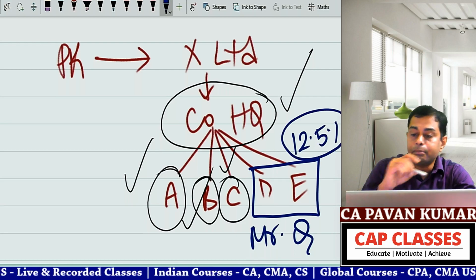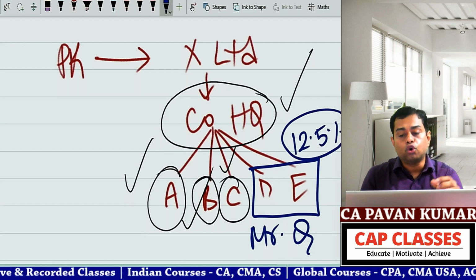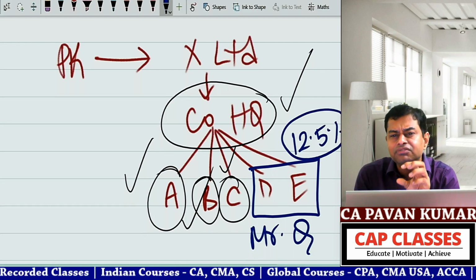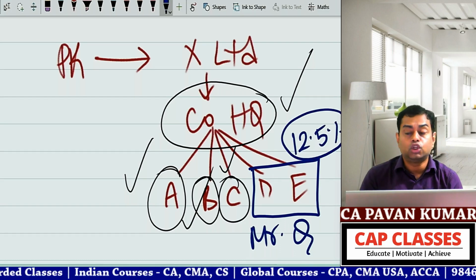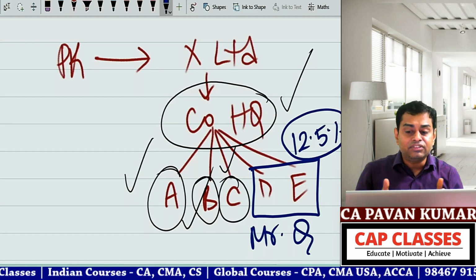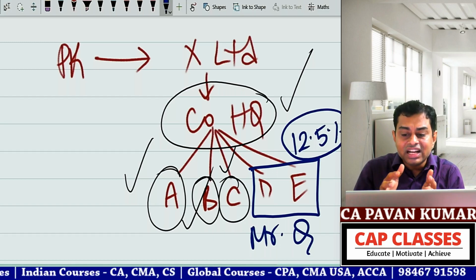So if the total company turnover is say 1000 crores, D and E put together are 125 crores, which is 12.5%.